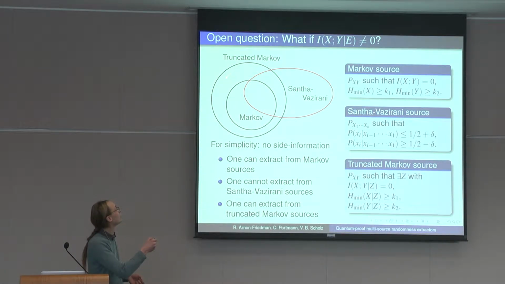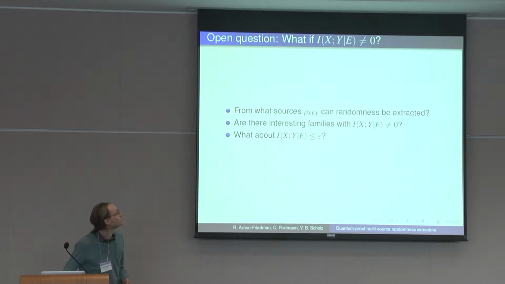And this set is actually larger than the set of independent states, because there are many states which are not independent and satisfy this property. So there are more things there, and it would be nice to have a better understanding of what happens when this condition, the mutual information being 0, is not satisfied. In particular, what about the case when the conditional mutual information is small?